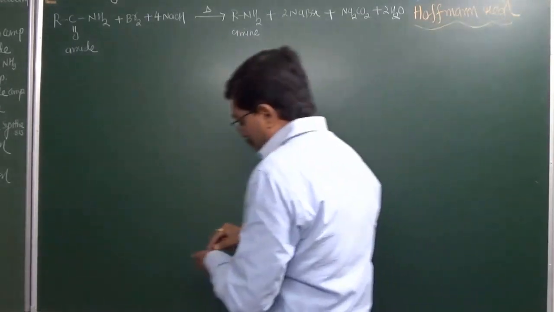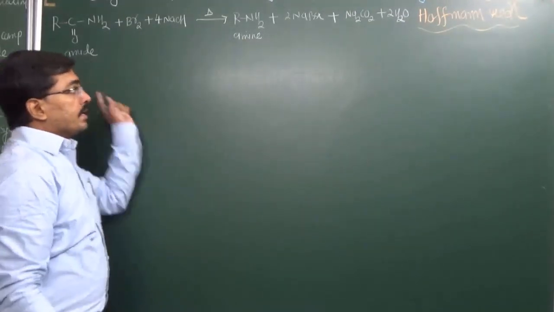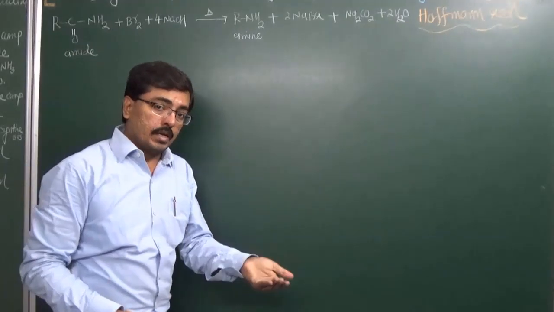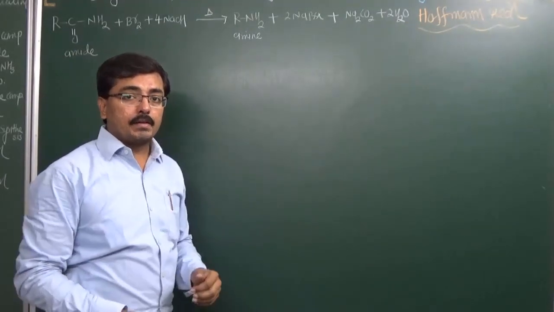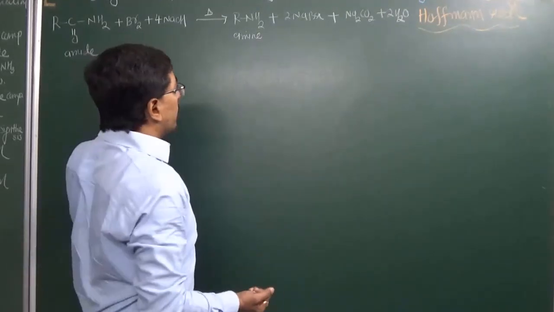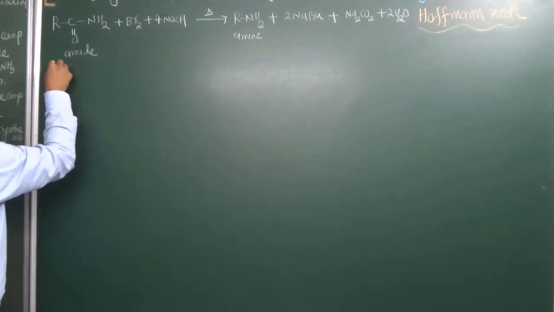Now, by using this Hofmann rearrangement reaction, as I just said, an amide can be converted into primary amine, and this method is applicable for both aromatic as well as aliphatic compounds. It has a definite way of converting amide into amine. So let's start with the mechanism of this.